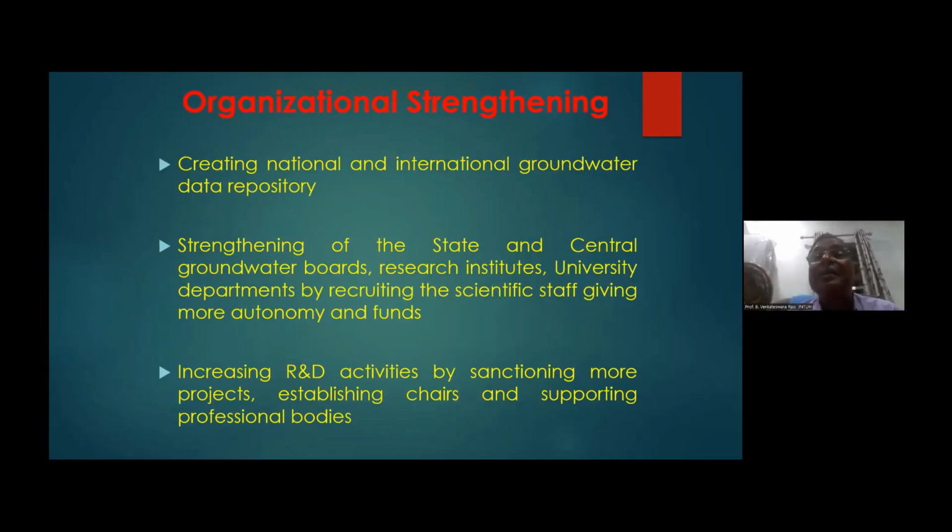Then organizational strengthening, of course, with regard to the subject: creating a national and international groundwater data repository at an international level. Many people are working on it. The state and central groundwater boards are to be strengthened nowadays. Research institutes are to be strengthened for groundwater studies and so on. This has to be put in place at an institutional level, increasing capacity building as well.